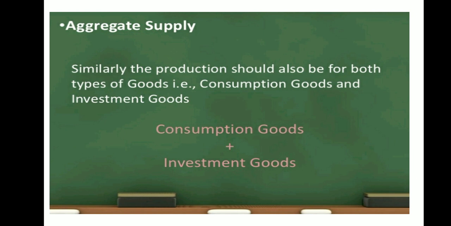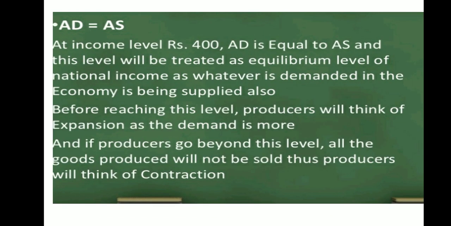So in short, AS equals C plus S, where C stands for consumption and S stands for saving. AS equals AD is the point of equilibrium, where aggregate demand is equal to aggregate supply.